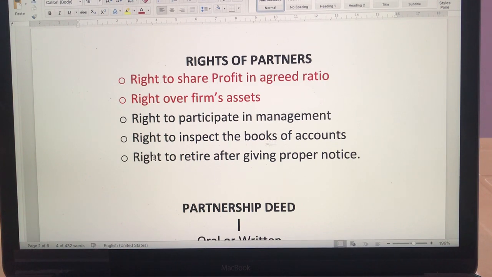But the first two rights, which are written in red color, I have highlighted because suppose a question comes that you have to write any two rights of the partners as soon as they get into a partnership, what will they be? So please prioritize and write these two first, and then you can go on to the next. It's not that the other ones are not important, but the first and foremost rights are these two.